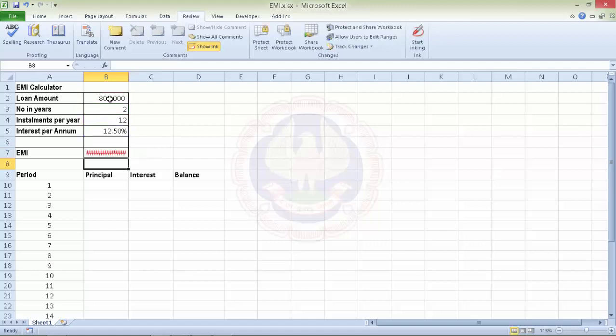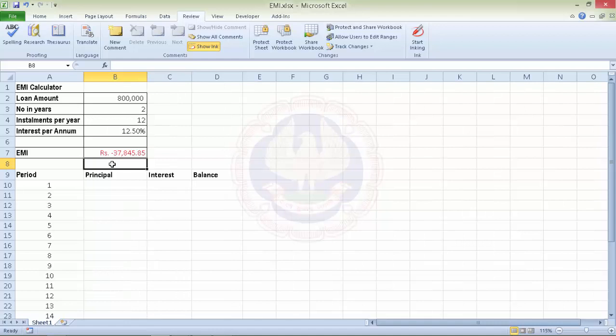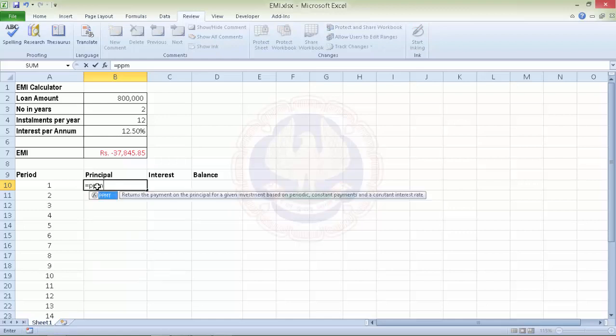Now, the repayment required would be 37,845 rupees, and you can see this is negative because this is the payment we have to make. Now, to calculate the principal portion out of it, we use the function PPMT, and here again we have the rate. In this case we make it absolute because we'll need to copy this formula.